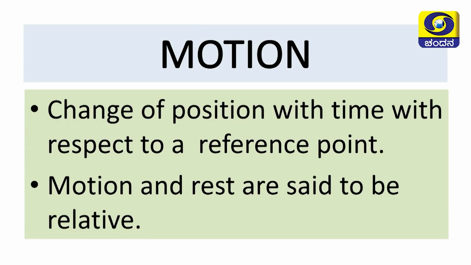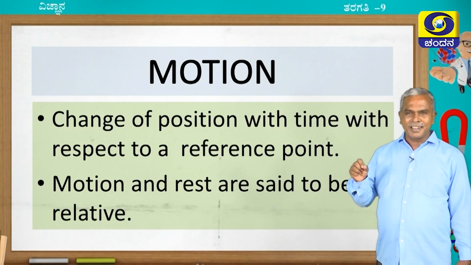What is the definition of motion? The change of position with time with respect to a reference point is called motion. Motion and rest are said to be relative to each other. What is the meaning of this statement? That means the bodies may be either in rest position or in motion. They cannot act in both situations.